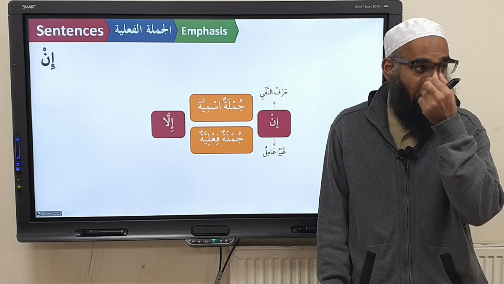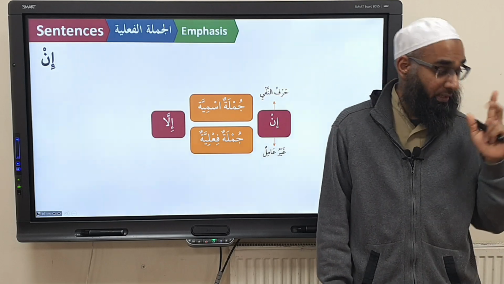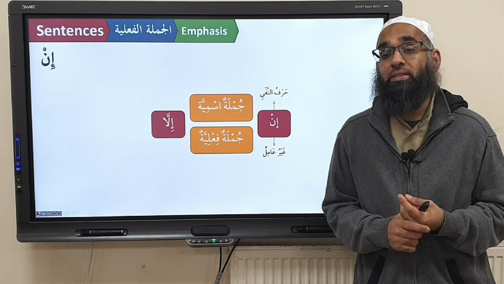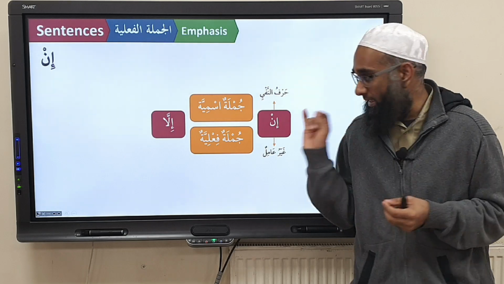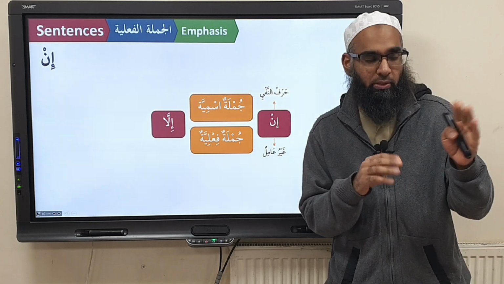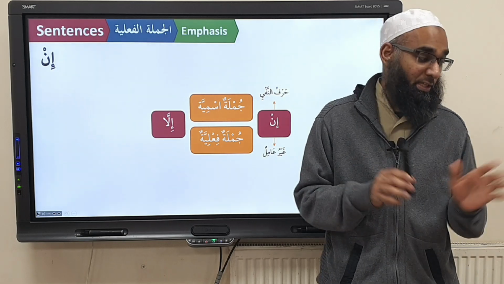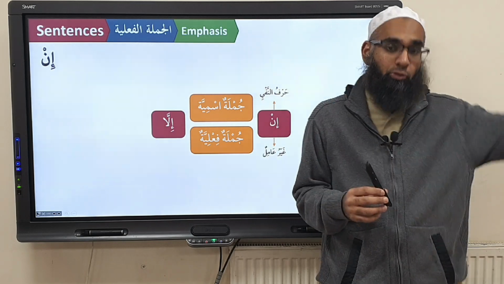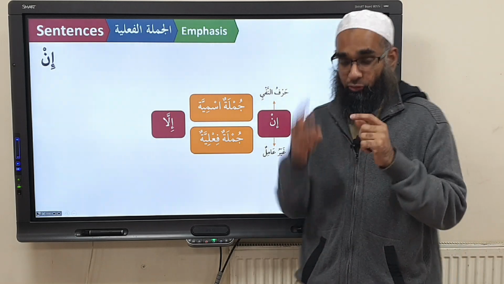And the last rule is, in must always come with illa. You only get this in with illa. Whenever in is negative, it comes with illa. And there's a note: if you see in in the Quran without illa, it's not this in nafi. It is another in we will do later on. That's a side note.